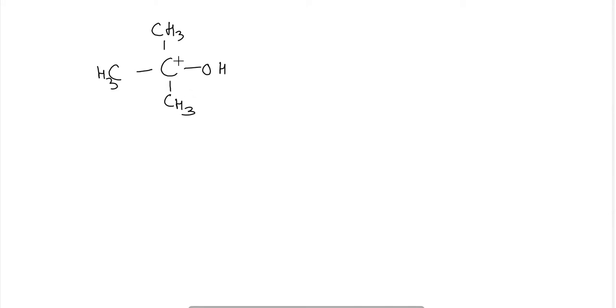So hence it is not possible to oxidize this particular compound. In order to oxidize it, we will require some catalyst or other method, but by simple K2Cr2O7 and H2SO4, it will not be easy to oxidize this compound.